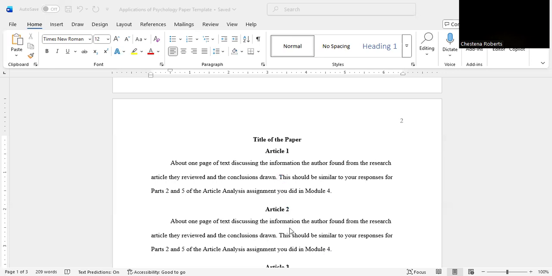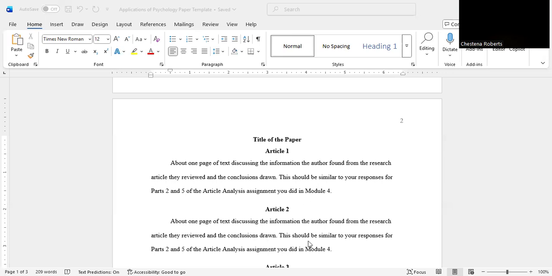Whatever topic you choose from psychology is fine. You just want to make sure you're doing similar topics under one particular subject. So if you pick parenting styles, you can talk about 3 different types of parenting styles if you would like. If you pick motivation, you can talk about 3 different aspects of motivation. Just make sure that they are congruent and match each other. But basically, that is the flow of the paper.